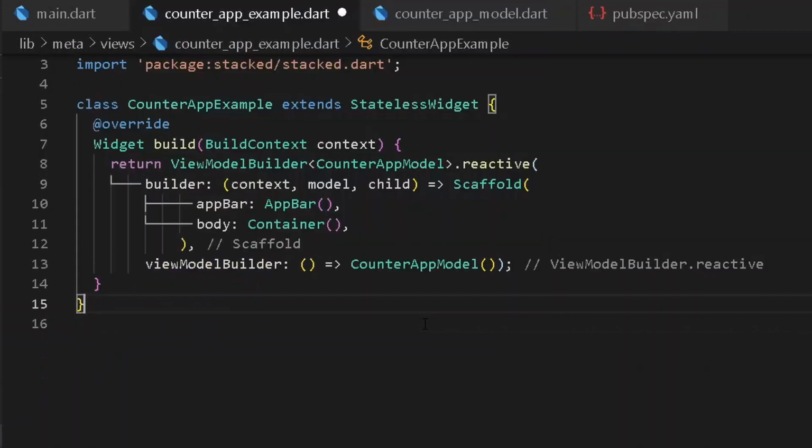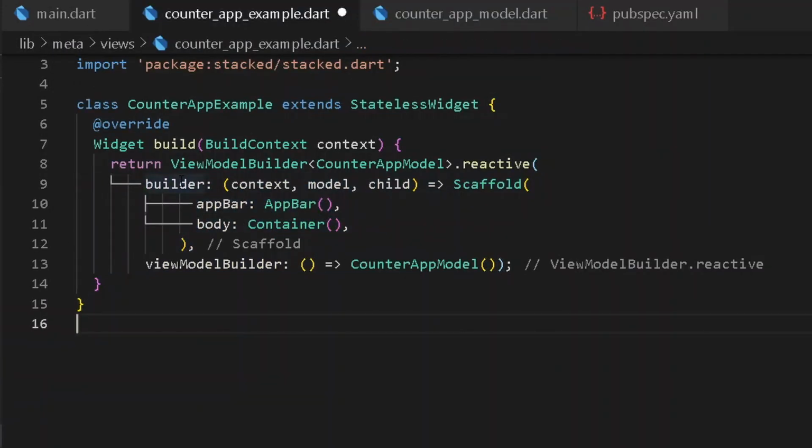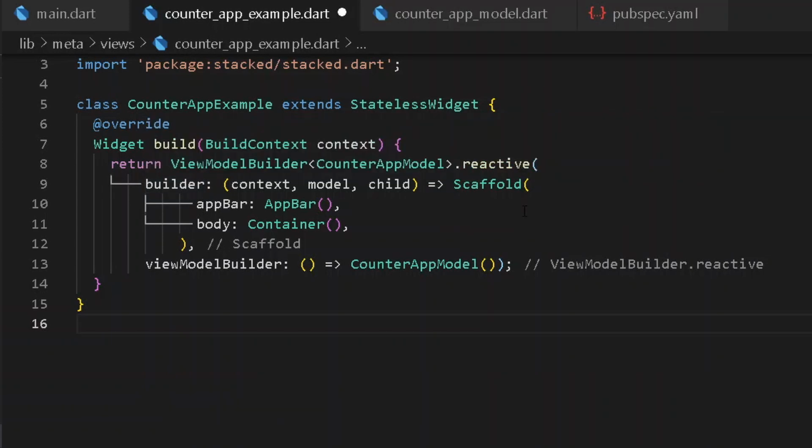And after having this thing, we shall also be requiring a builder. Under the case of builder, if you hover over it, it will be taking three different arguments. The first one is the build context of our current widget, that is our class. After that, a model, that is the model from which we need to build our UI, which is our counter app model. And after that, it shall be requiring a widget, we shall be referring to scaffold. Now these shall be the three most important required parameters for our builder.